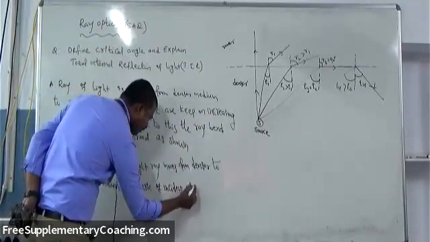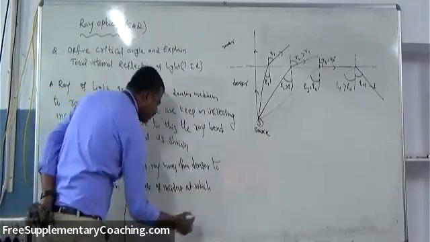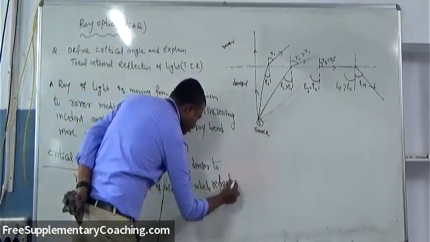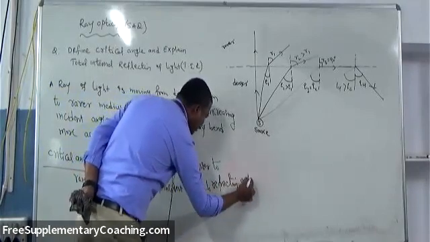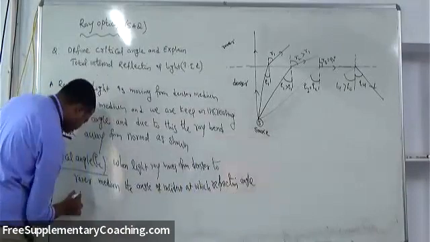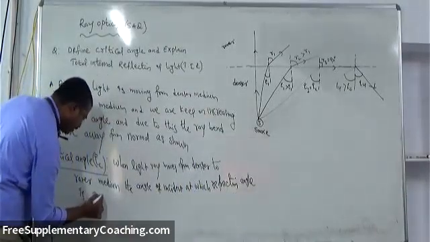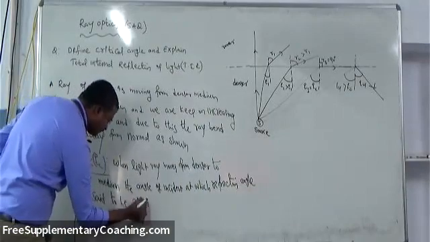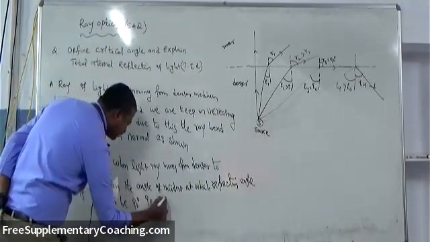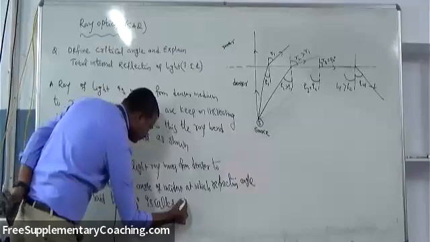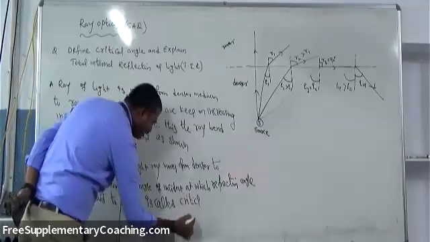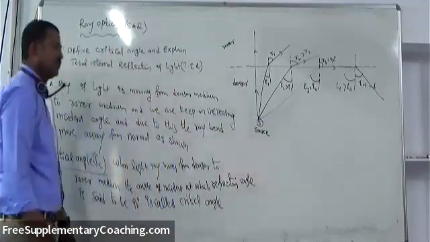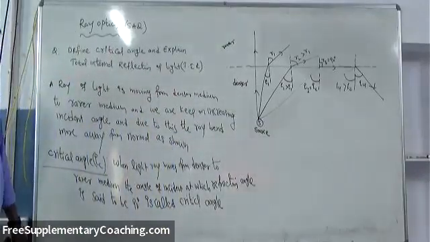the refraction angle is said to be 90 degree is called critical angle.